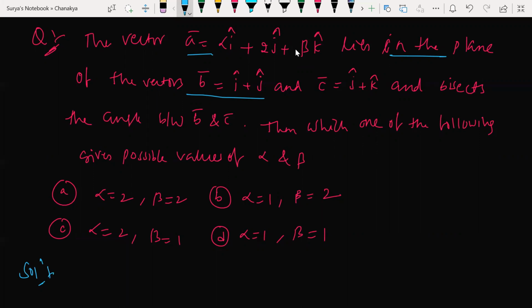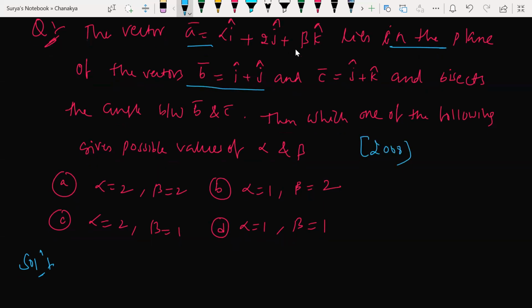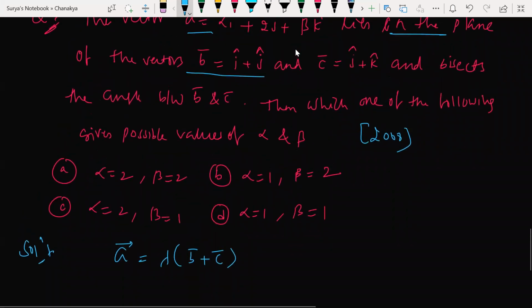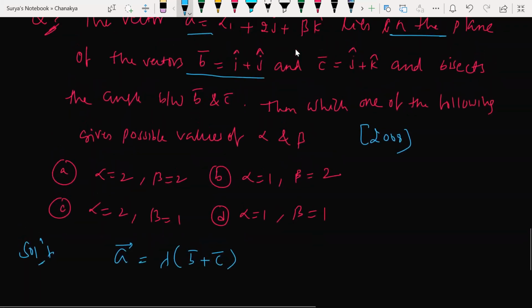So guys, I told you already, this is a very, very important question. This type of question is very important. This is a JEE question. I told you, A vector lies in which plane? Which vector lies in B and C? This is the shortcut we have to follow. All right, here, what is B plus C?